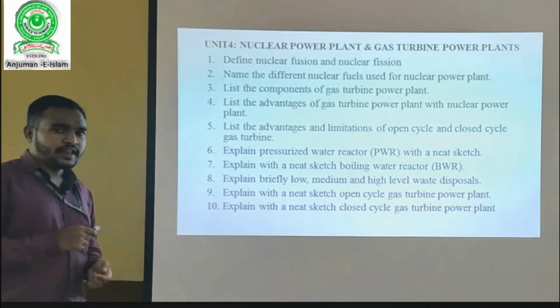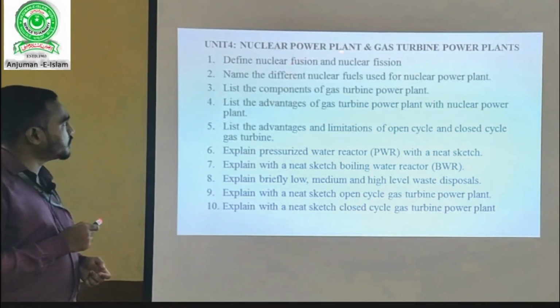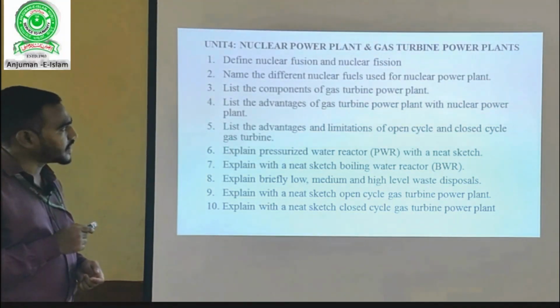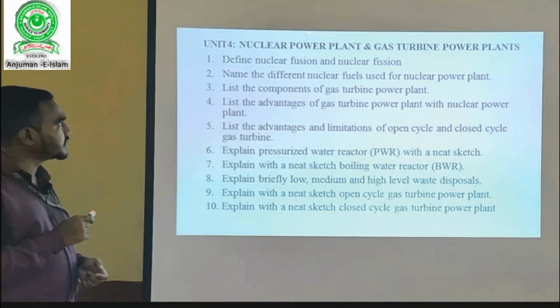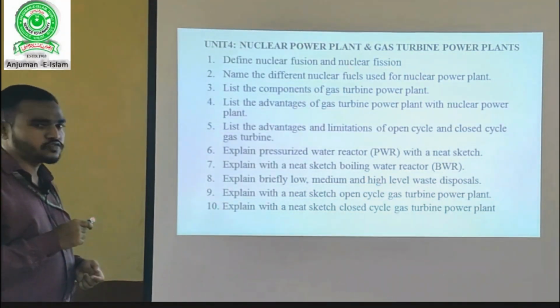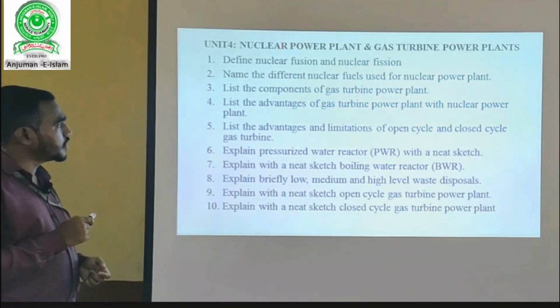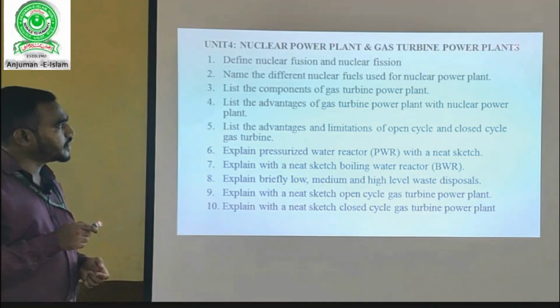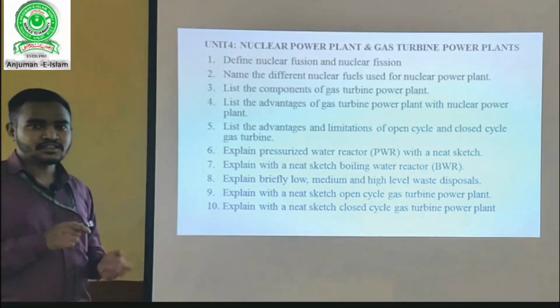Dear students, the next unit, unit 4, is nuclear power plant and gas turbine power plant. Here two types of power plants are explained together, that is nuclear power plant and gas turbine power plant, where the nuclear power plant uses fuel such as uranium 235, and the gas turbine power plant usually uses ambient air as the working fluid.